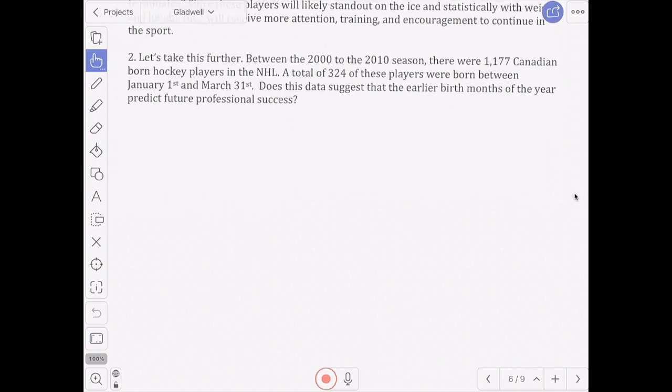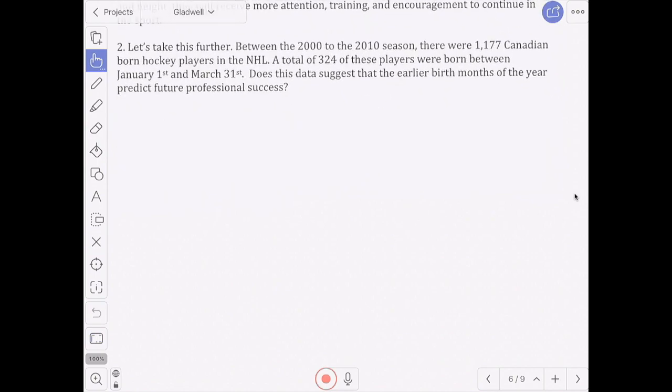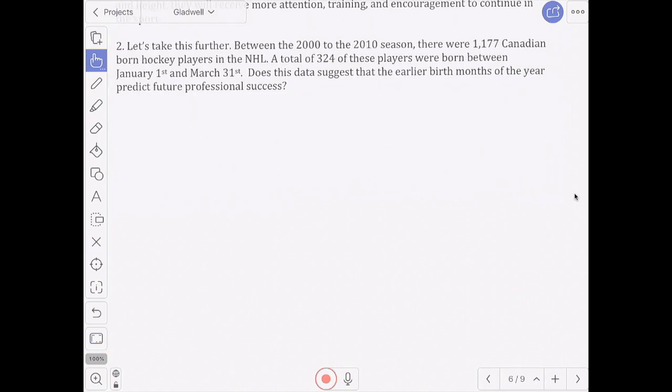So I forget how I have this next slide right here. I think I'm just going to give you a little sneak preview at the start of this one, but maybe not take you through the entire thing. So in the last example, our sample size wasn't big enough. We only had 20 players and the conditions weren't met in that second step. So I decided to investigate a little further myself and found this information out for the decade between 2000 and 2010.